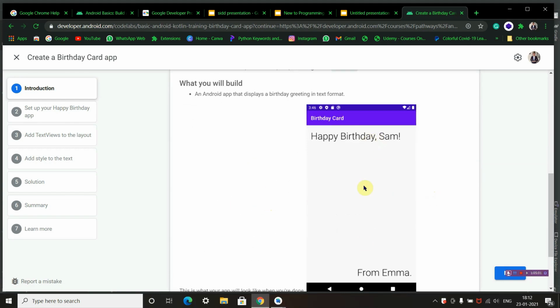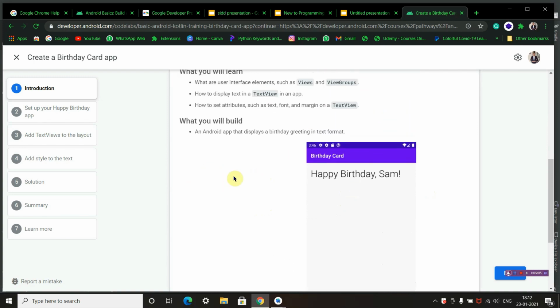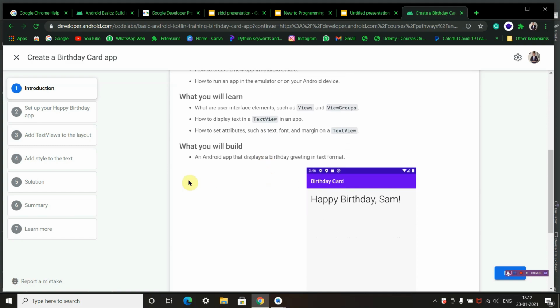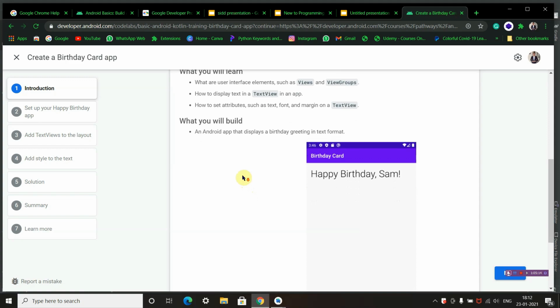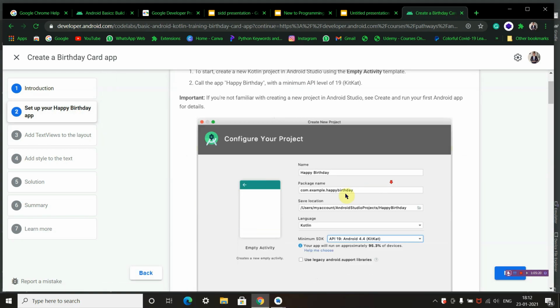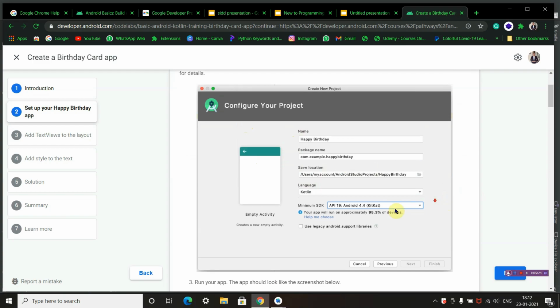Empty activity means the first interface of your app will be empty. There will be no buttons or any text views, image views, nothing. Okay, empty app. How to set up your birthday app first? You need to go and configure this project like this.